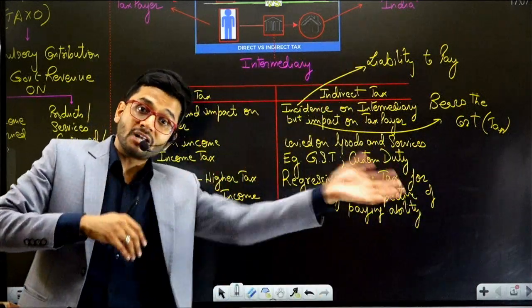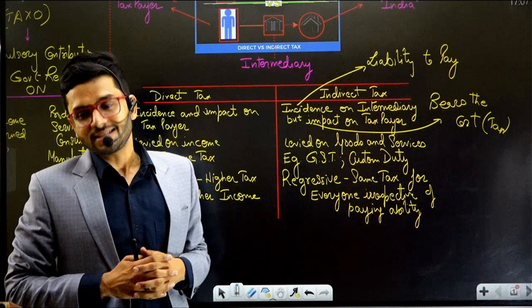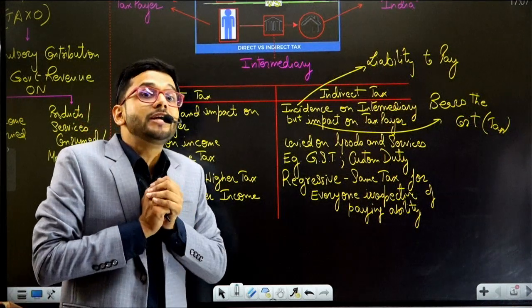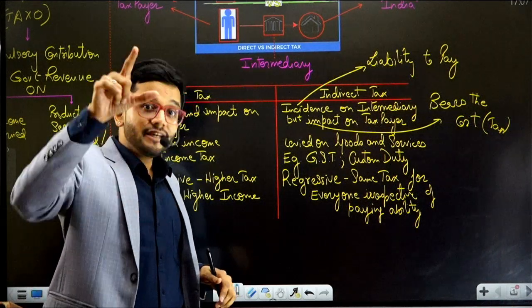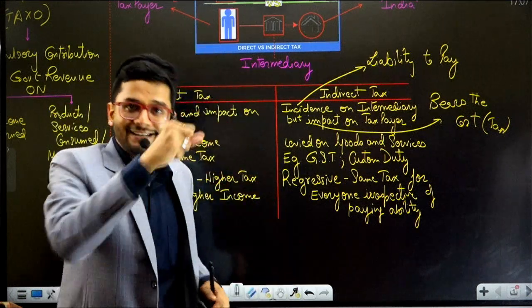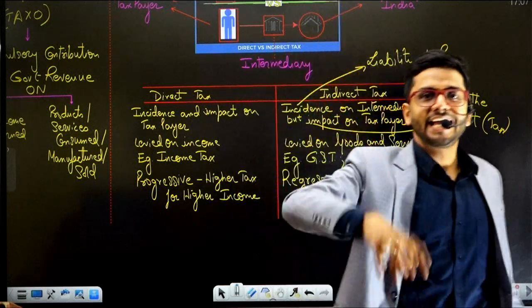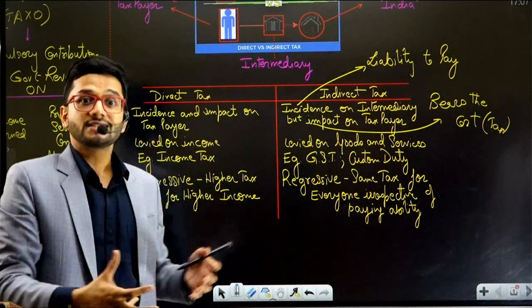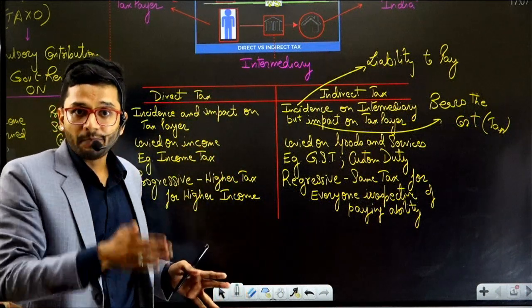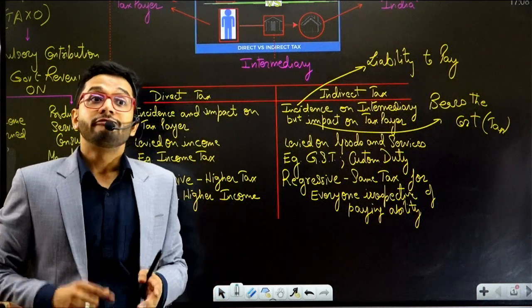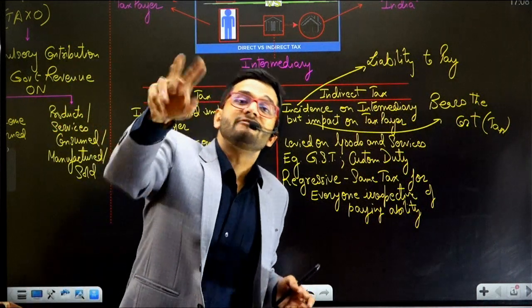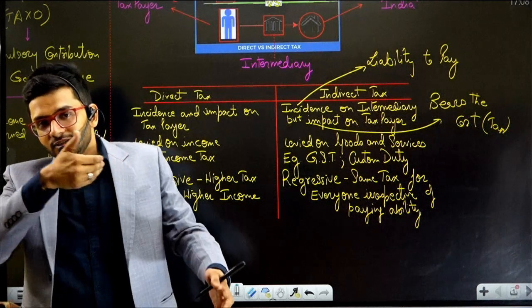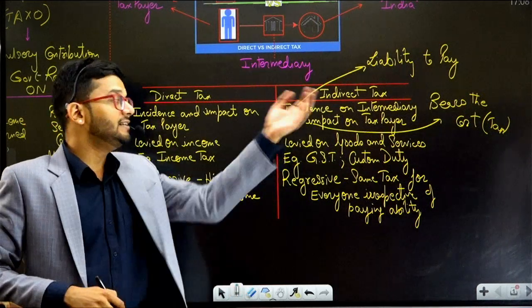Direct taxation came much later. Earlier there was indirect taxation. So what was the triggering point of indirect taxation at that point in time? The triggering point was that if you want to sell products on my land, to my people, if you want to manufacture something on my land, meaning the government's land, the king's land, then you have to pay indirect taxation to the king for permission to do the activity of manufacturing, trading, or any other similar commercial activity. That is the thought process, or that is the history behind indirect taxes.